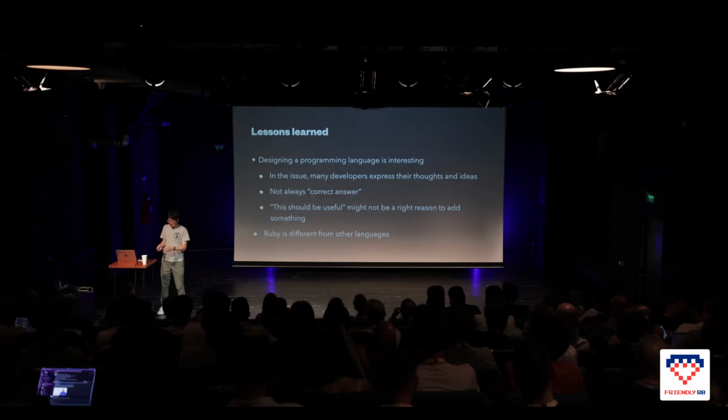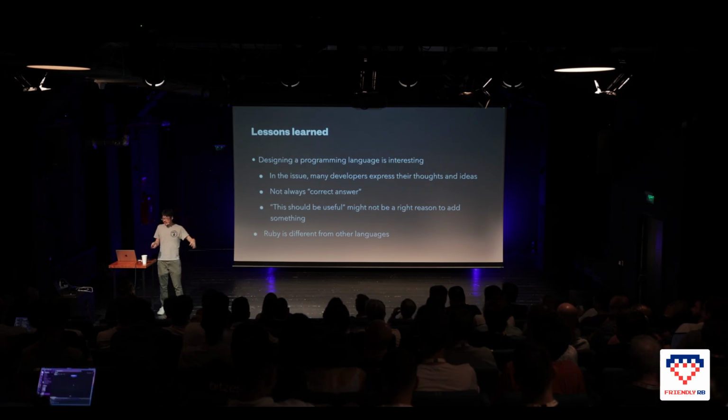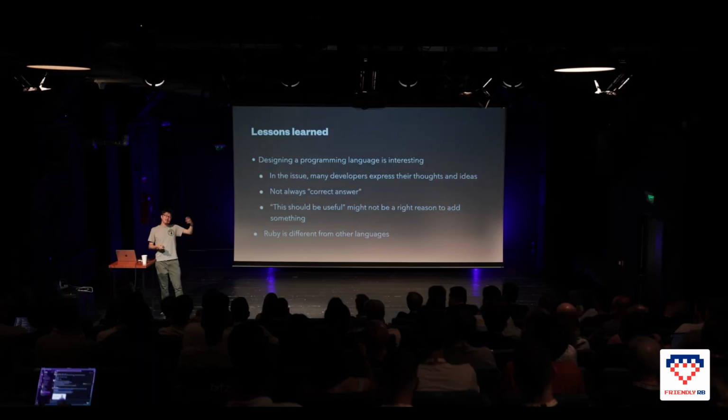And the lessons I learned after creating this talk. Designing a programming language is really interesting. This is only Boolean, it's kind of trivial, you might say. But on the issue I mentioned, there are many interesting discussions and debates about why it's good, why it's bad, and so on.